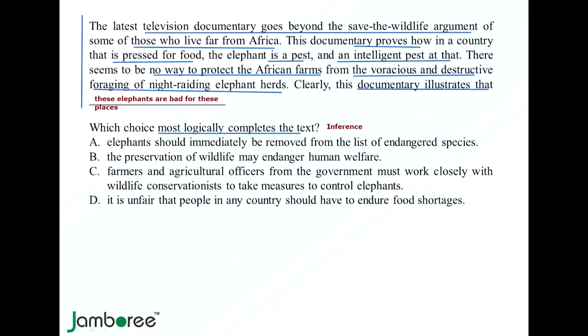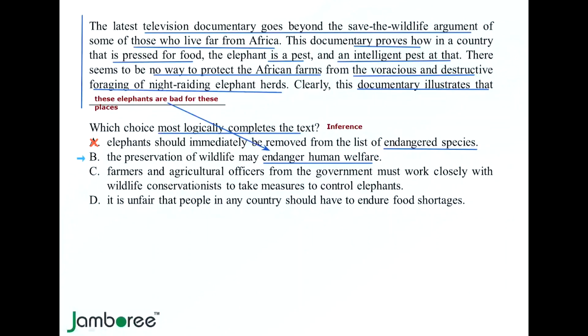Now let's eliminate. Option A tells me elephants should immediately be removed from the list of endangered species. Did the text anywhere tell me that these elephants are endangered? Eliminate. Option B: the preservation of wildlife may endanger human welfare. This is a little bit of a match for what we have said here, that these elephants are bad for these places. Hang on to it. Do not be in a rush. Let's hang on to option B.